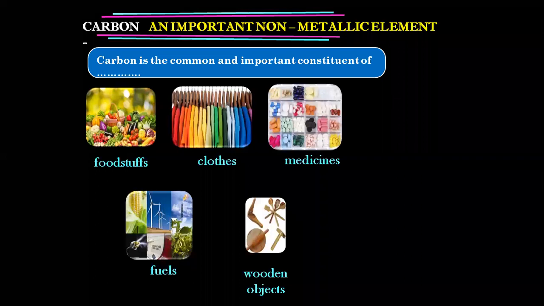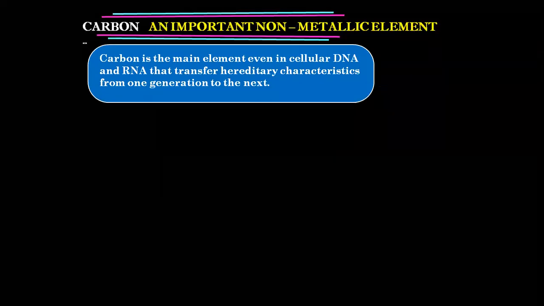Now, why carbon was important and how the concept of organic chemistry changed: people came to know that it is not necessary that organic compounds should be found only from living sources. Carbon is a main element even in our cellular DNA and RNA that transfer the hereditary characters from one generation to the next. Have you heard about these terms? The DNA and RNA present inside our body means we ourselves are made up of carbon. Our entire body is carbon.